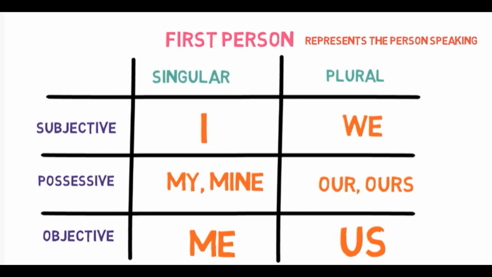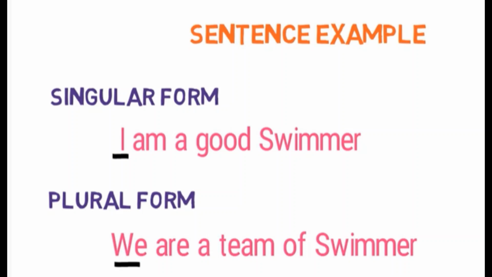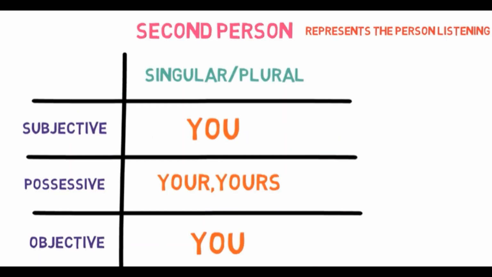Let's see the examples which we have. First person represents the person speaking, as I said, Romil. Okay, so as we said, these are 2 forms: singular and plural form. So again, subjective, possessive, and objective, these are the 3 different parts of personal pronoun. So I, we. For possessive, my, mine, our, ours. Okay, let's take the example so that you can understand clearly. Singular form: I am a good swimmer. Plural form: we are a team of swimmers.